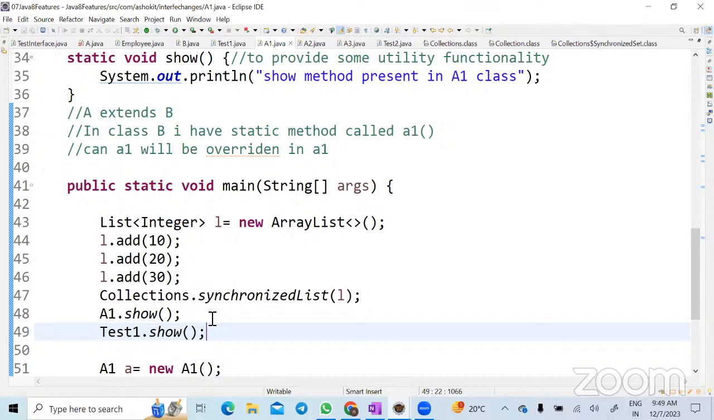Will you repeat this once again? This one. So, which one? This A1.show and test.show statement that you said. Okay.